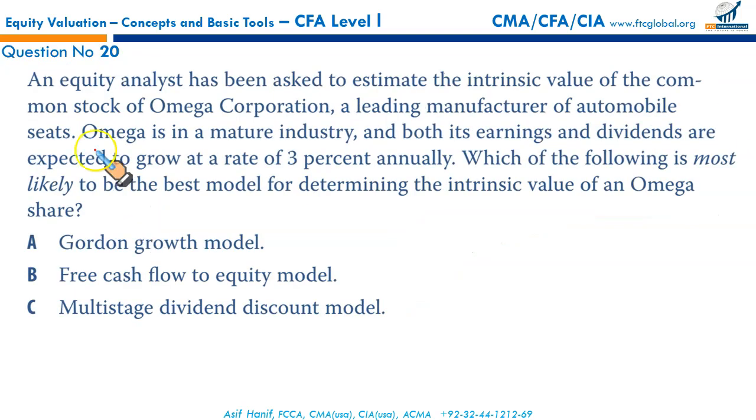Next. An equity analyst has been asked to estimate the intrinsic value of a company stock of Omega Corporation, a leading manufacturer of automobile seats. Omega is in a mature industry, and both its earnings and dividends are expected to grow at a rate of 3% annually, a constant growth rate. Which of the following is most likely to be the best model for determining the intrinsic value of Omega's share? Clearly, Gordon growth model, because the growth is steady, so that's the most appropriate model.